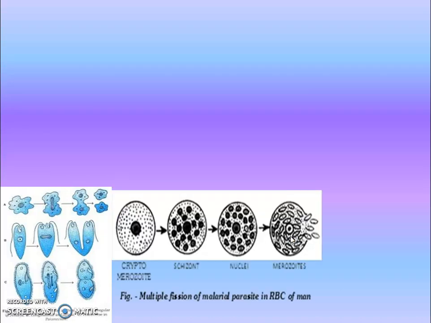Here you can see the amoeba divides into two halves, that is fission. Fission is the main method for simpler organisms, and Euglena also divides in this way. This is called longitudinal division, that is also binary fission, and in Paramecium it is transverse, so it is transverse fission. And here you can see multiple fission, so many divisions, shown in malaria parasites, where the merozoites are released after